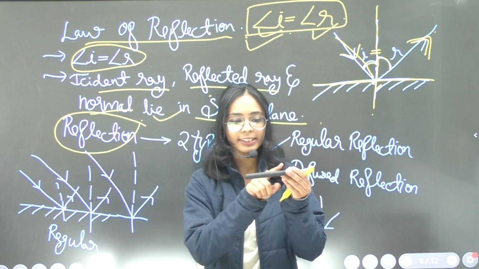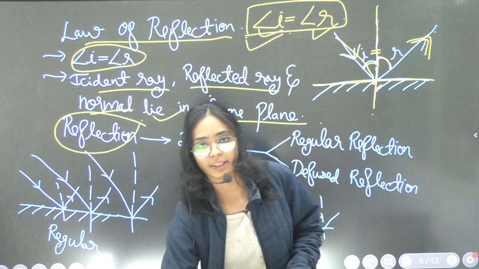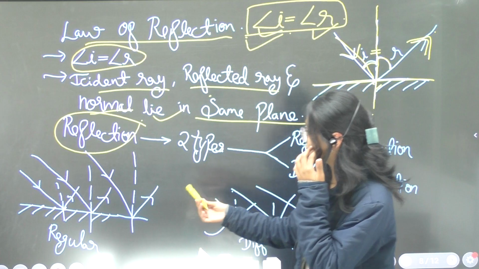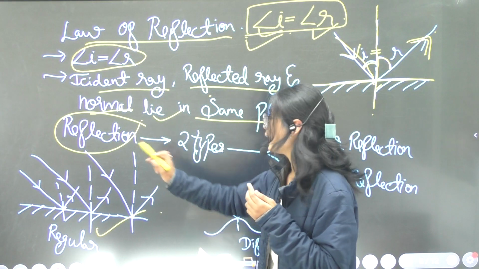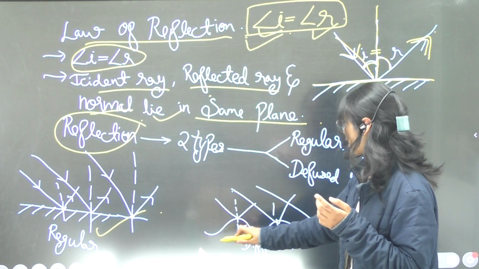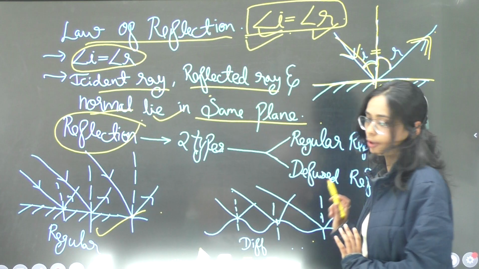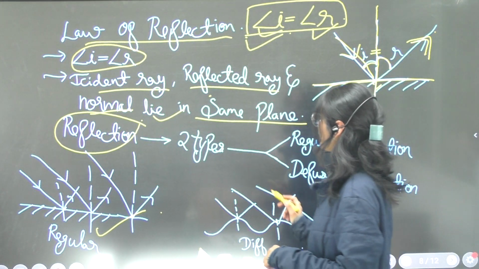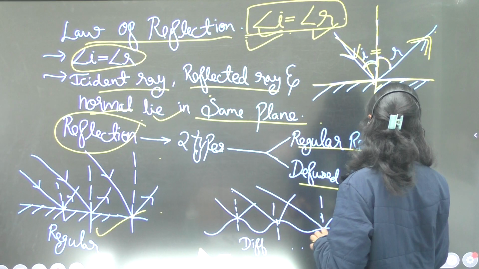Like this, this is a regular surface, and in this way, this is an irregular surface. Diffuse reflection takes place only on an irregular surface.